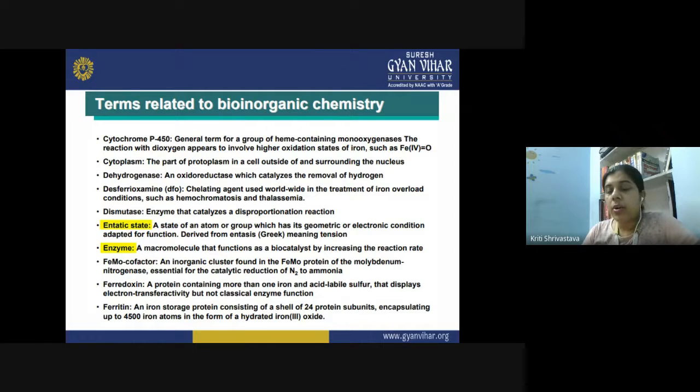Then we have enzymes. So enzymes are what? They are basically the macromolecules, and they function as biocatalysts by increasing the reaction rate. So they are none other than the catalyst, but of biological origin, and many times they have some metal ion at their center, combined by a coordination bond. So their basic function is to increase the reaction rate.